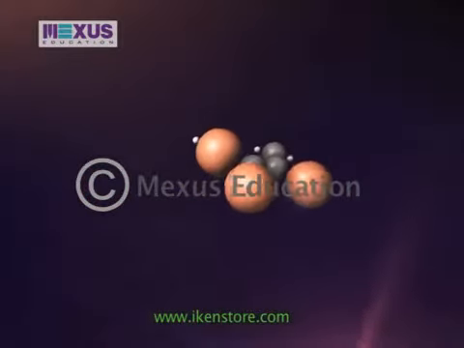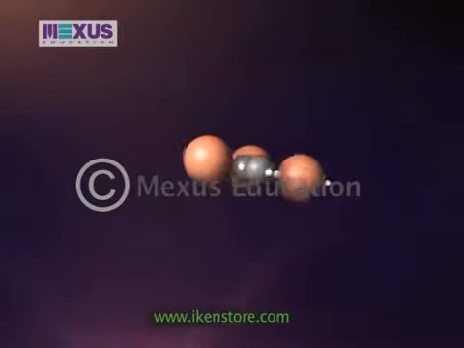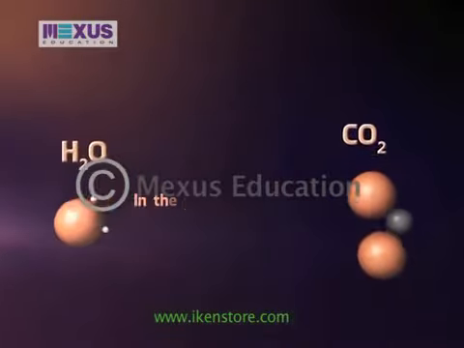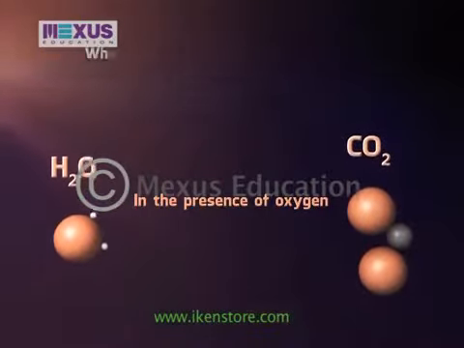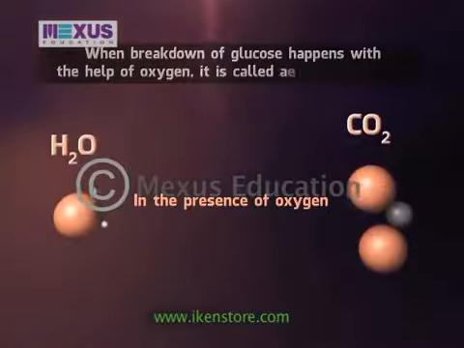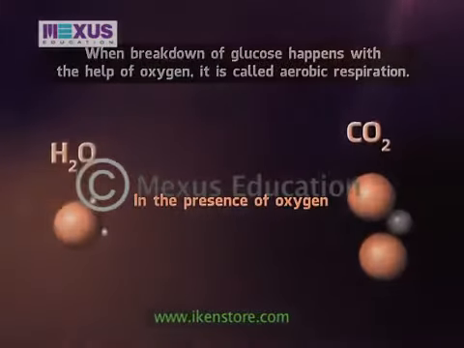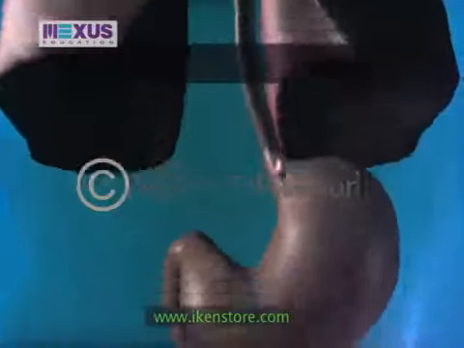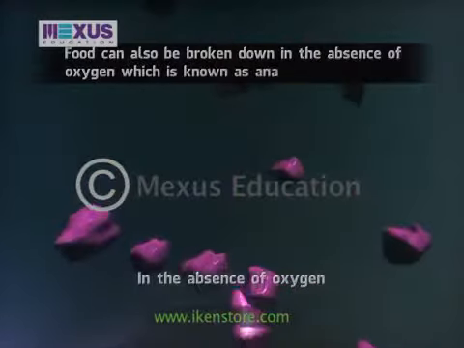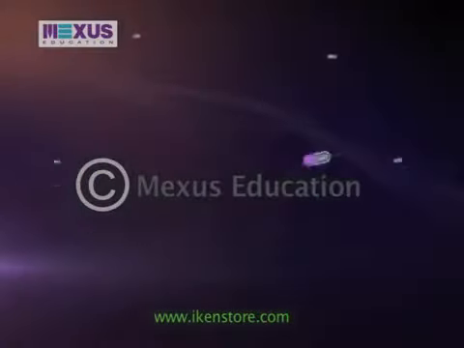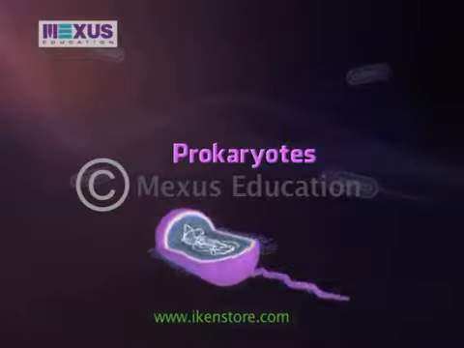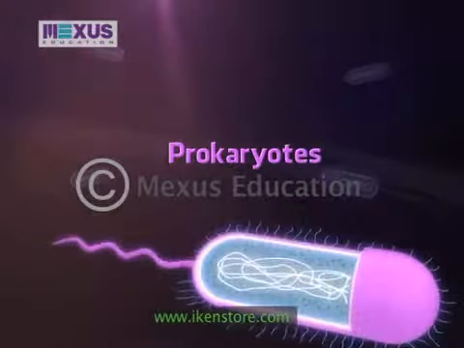Through a process called glycolysis, glucose is converted to pyruvic acid, which breaks down into water and carbon dioxide with the help of oxygen. When breakdown of glucose happens with the help of oxygen, it is called aerobic respiration. Food can also be broken down in the absence of oxygen, which is known as anaerobic respiration. This happens mostly in case of prokaryotes, which are single-celled organisms living in environments devoid of oxygen.